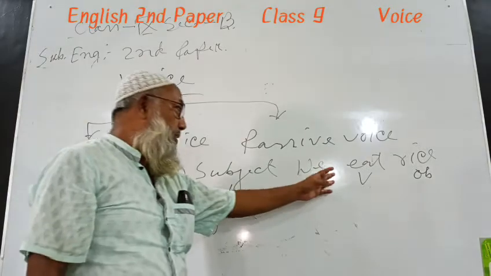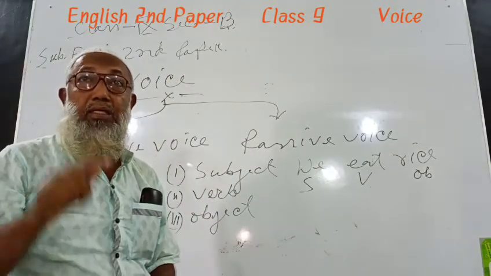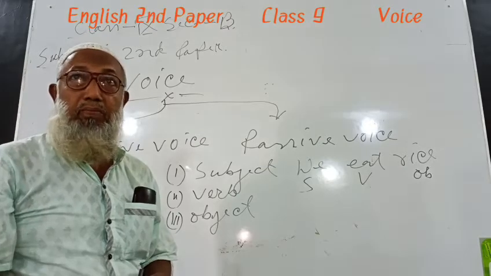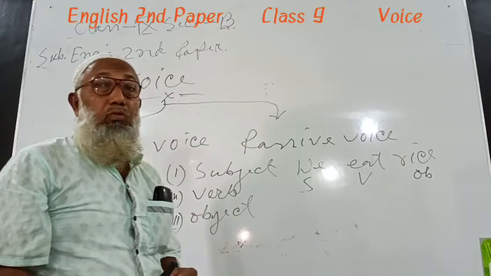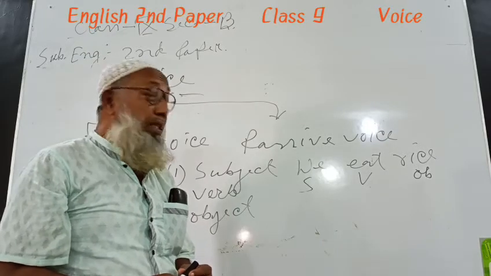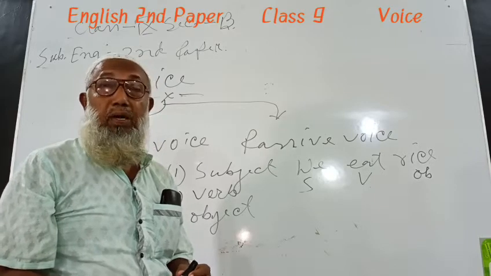This is the active voice because the subject is the doer here, doing the action of the verb. So if we compel the subject to do something, we know that is passive voice.